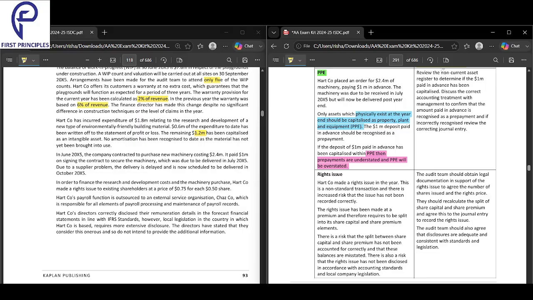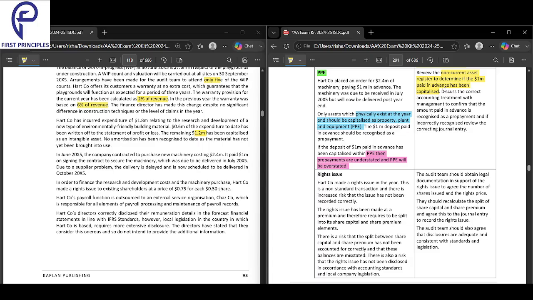So what you have to do is review the non-current asset register to determine if the 1 million paid in advance has been capitalized. That's the first thing. Whatever you have paid in advance, has it been capitalized?